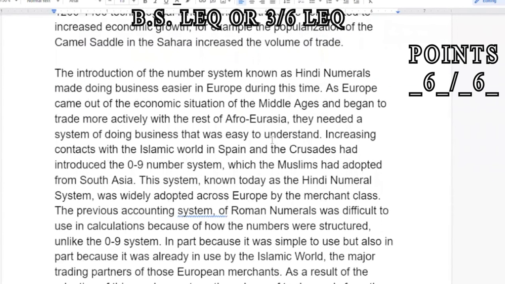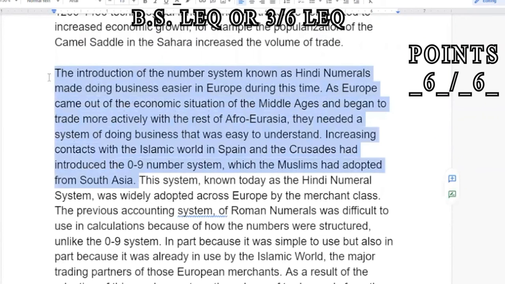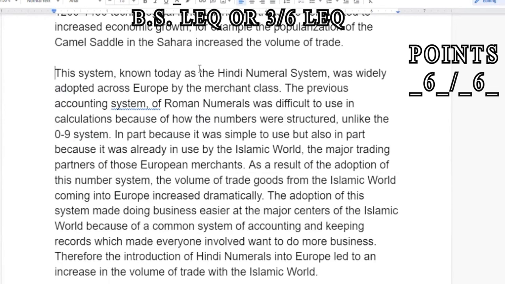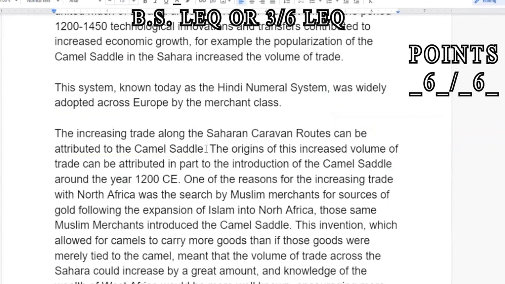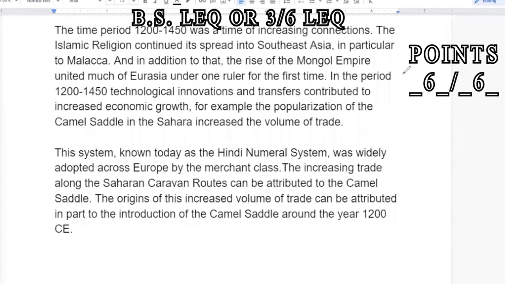And then our third point is simply going to be our 2 pieces of evidence. So we're not even going to pretend to write a paragraph. We're just going to take: a system known as Hindi numerals was widely adopted across Europe by the merchant class, period. Done. Piece of evidence, right? The increasing trade along Saharan caravan routes can be attributed to the camel saddle, right? I'm going to delete all that. The origins of this increased volume of trade can be attributed in part to the introduction of the camel saddle, right? Done. Delete all of that. And so there we go, 3 points, right? We have our context statement, we have our thesis statement, and we have our 2 pieces. We have 1, 2, and 3 out of 6.